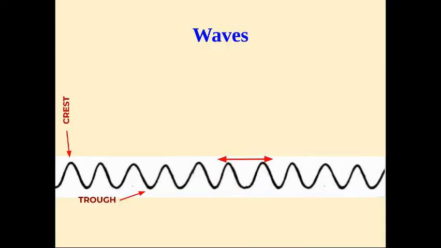The distance from one crest to the next crest, or from one trough to the next trough, is called wavelength. Amplitude is the measurement from the middle level of a wave to the crest or down to the trough.